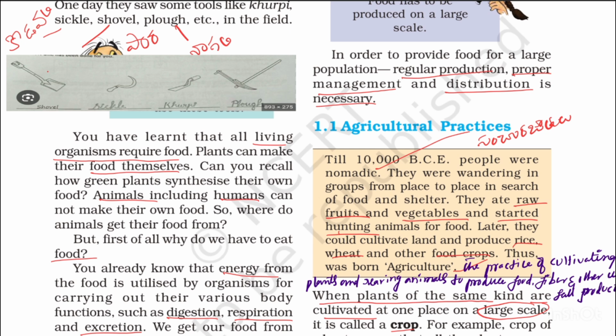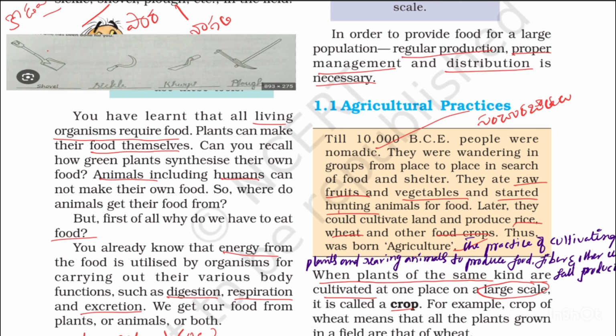Nomadic means they moved from one place to another for food and shelter. They wandered in groups in search of food and shelter. They ate raw fruits and vegetables and started hunting animals for food.